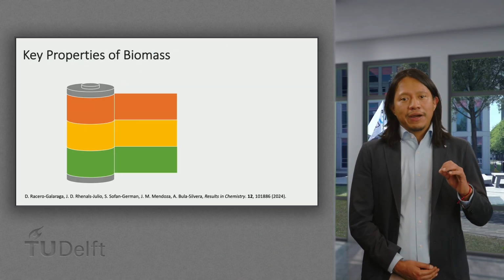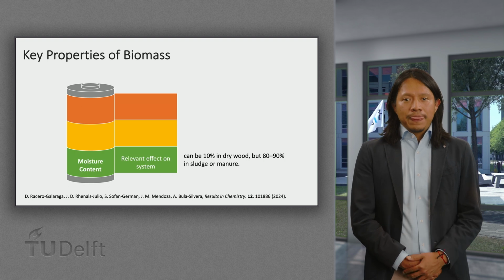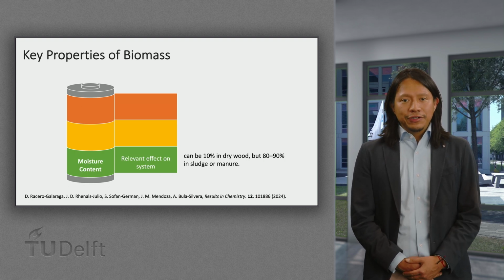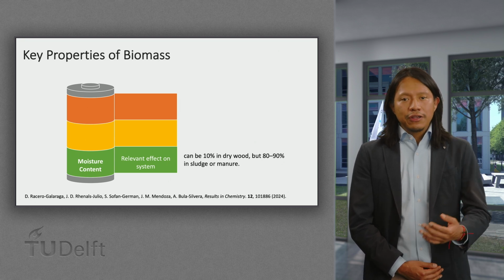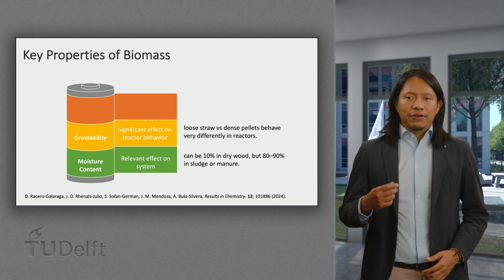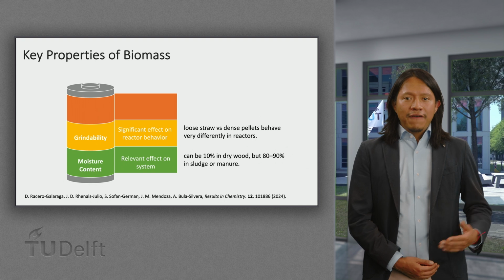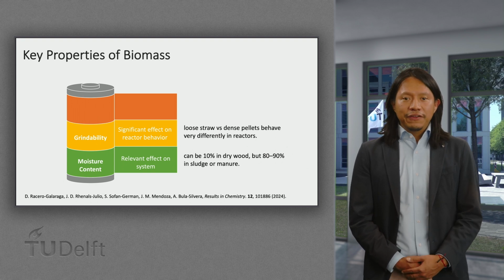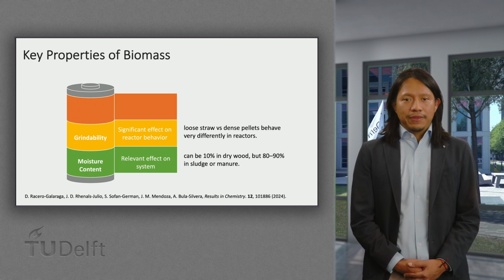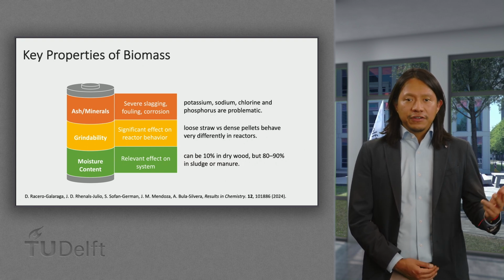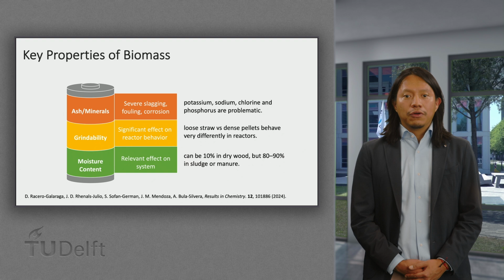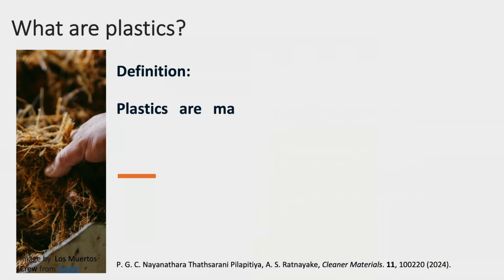Key properties we care about in biomass are moisture. Moisture content can be 10% in dry wood, but 80 to 90% in sludge or in manure. Bulk density and grindability. Loose straw versus dense pellets behave very differently in reactors. Ash and minerals. Potassium, chlorine, and phosphorus drive slagging, fouling, and corrosion in thermochemical systems.